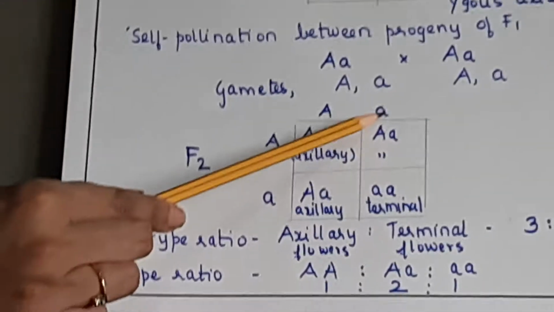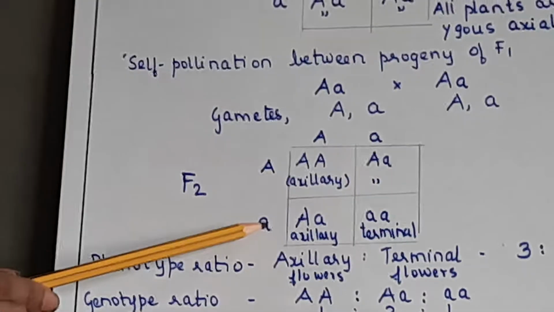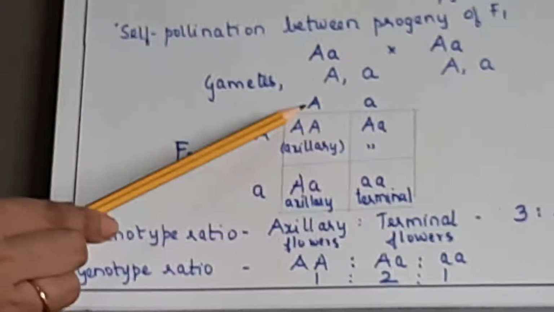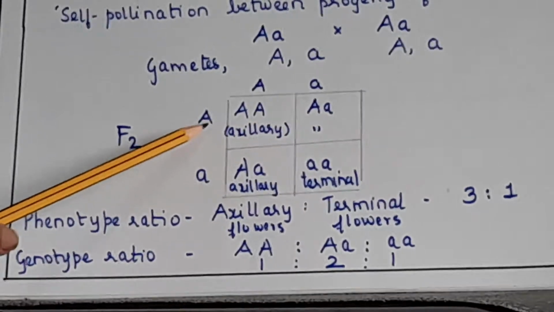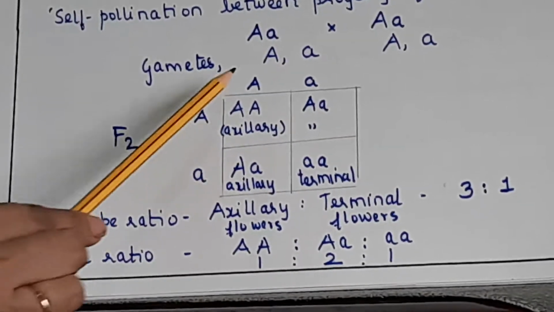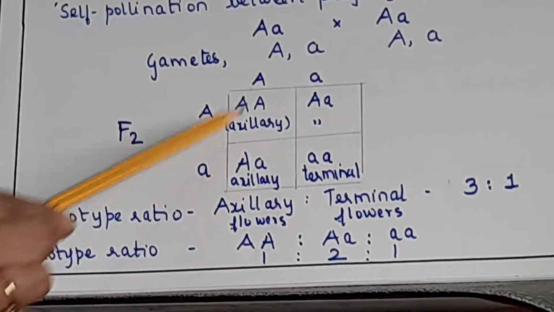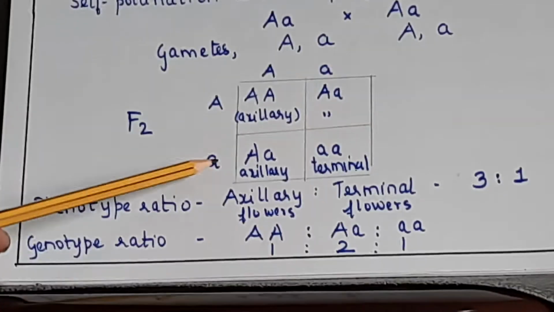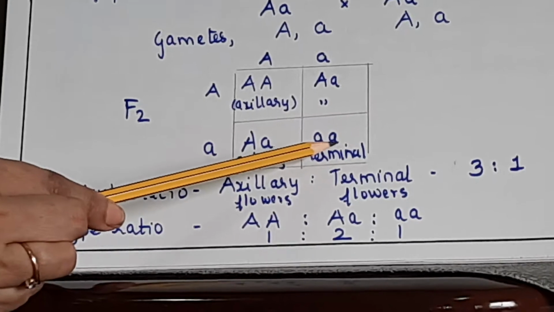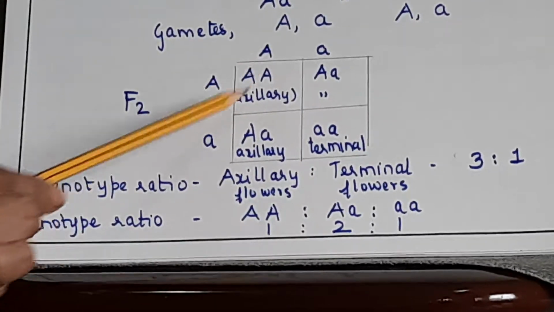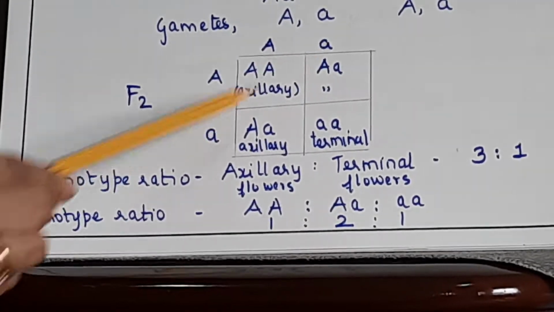So one set of gametes you write this side, one set like this here. So capital A, this will become capital A, small a. This and this capital A and small a. This with this. Okay. Then this with this, small a, small a. Followed 1, 2, 3, 4, like that.